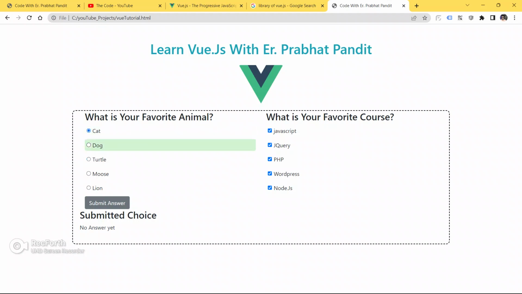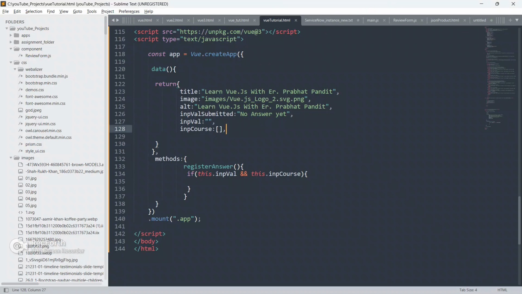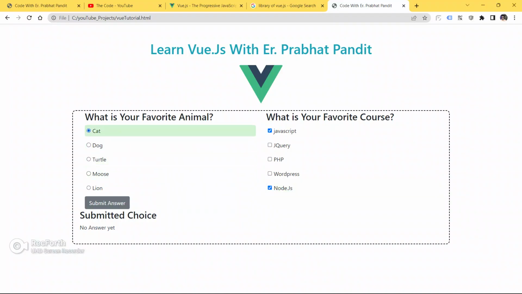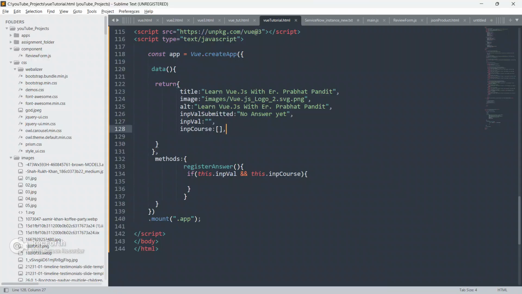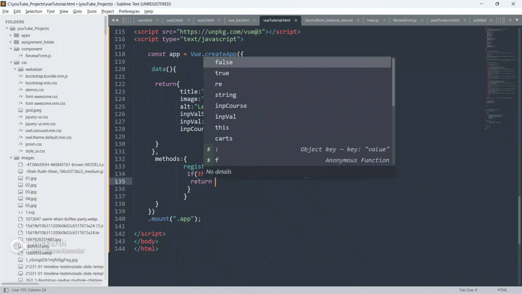So now we are checking if this is set, which means guys, if user has selected anything from this radio button, either cat, dog, turtle, mouse or lion, or user has selected any of the course from this course section, then only we will run this function. This says guys, if user has selected anything from here and anything from this course, then only we will run this function.